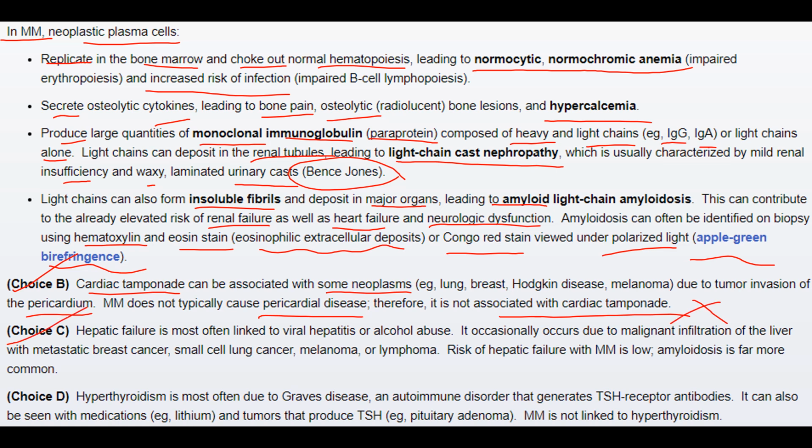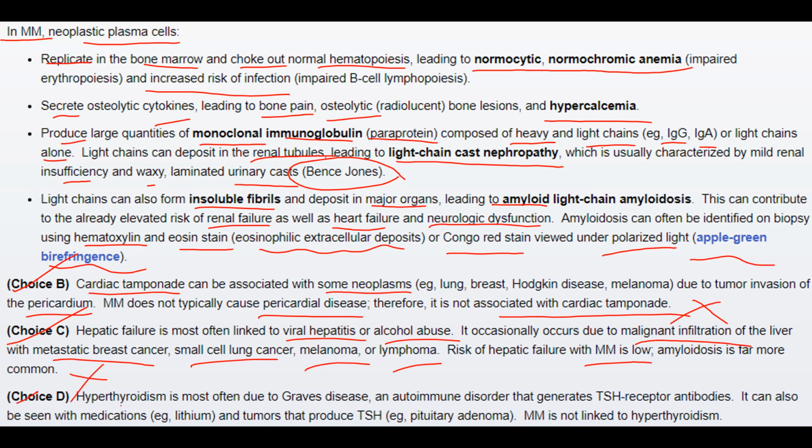In choice C, hepatic failure is most often linked to viral hepatitis or alcohol abuse. It occasionally occurs due to malignant infiltration of the liver with metastatic breast cancer, small cell lung cancer, melanoma, or lymphoma. Risk of hepatic failure with myeloma is low. Amyloidosis is far more common. Hence, it was not the answer.